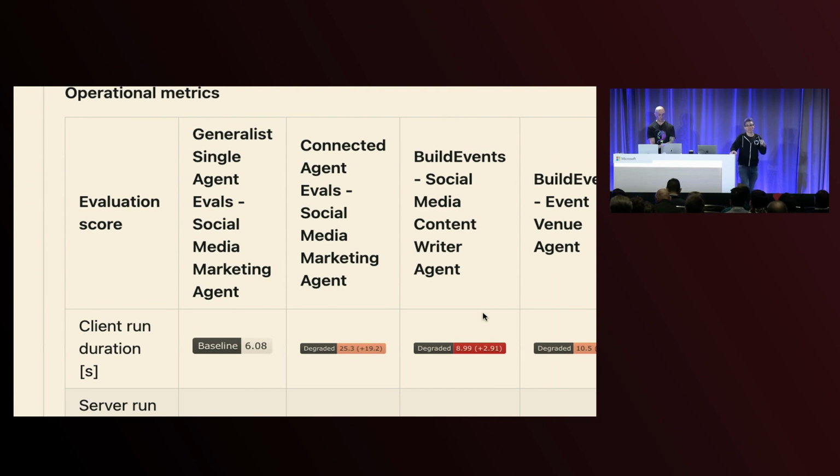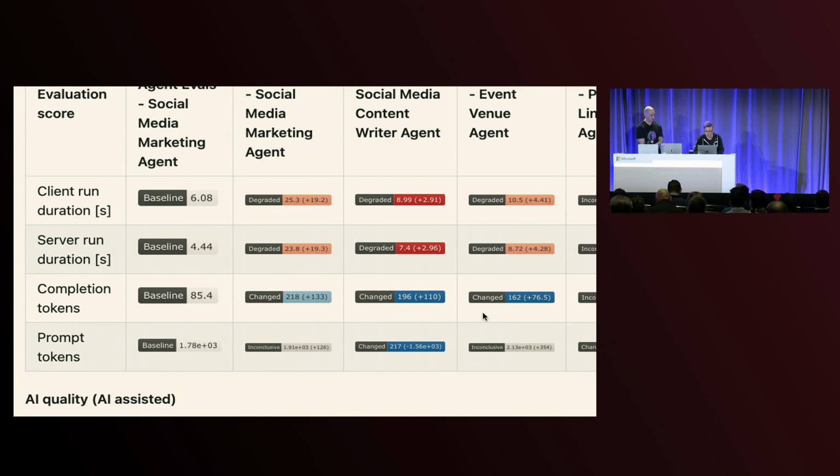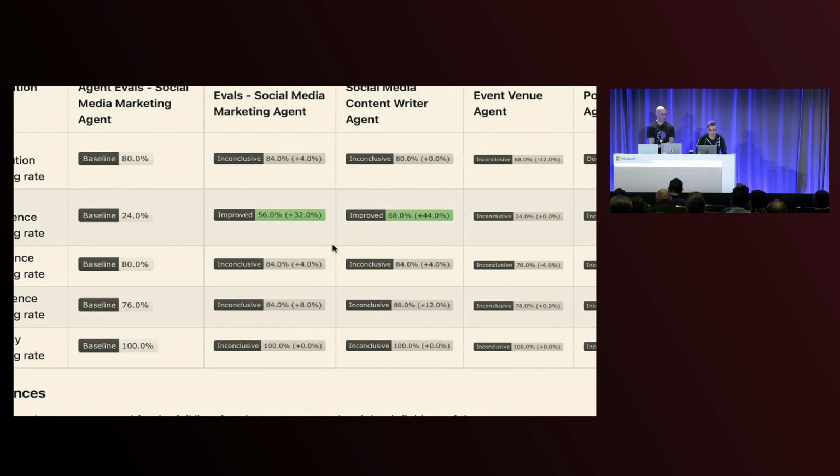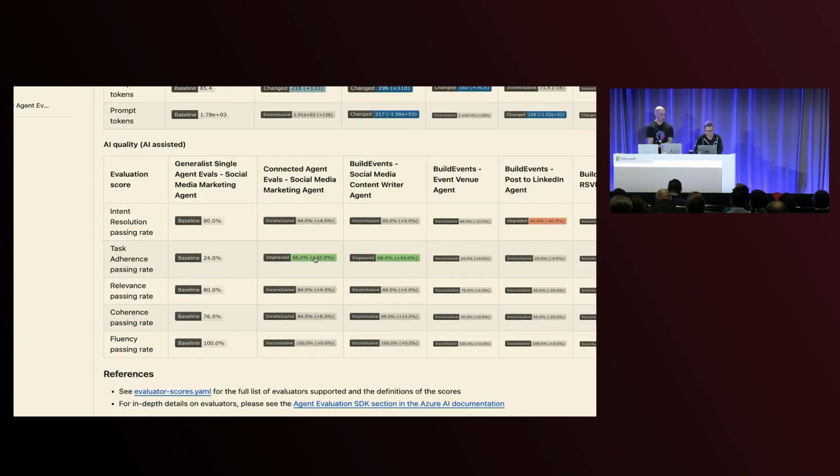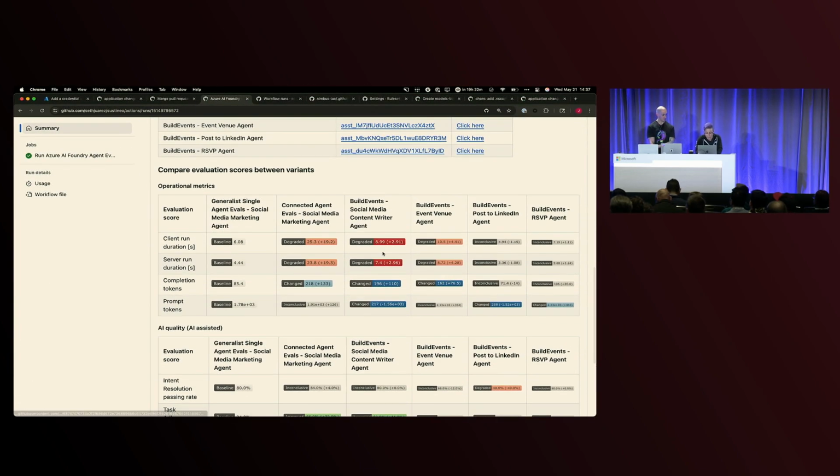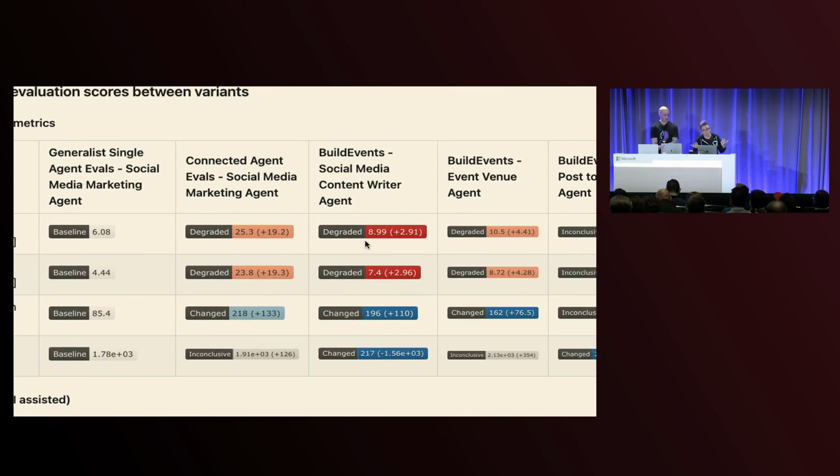The problem is when you're working in organizations and with larger teams, how do you explain what that data actually means? Let's see if I can zoom out a little bit. So you can see where we have some inconclusive, some improvement. If we zoom out even further, this one we see that we have some work to do, where certain things are degraded. This is really great, except there's no explanation as far as what this actually means if you don't know LLM or RAG.